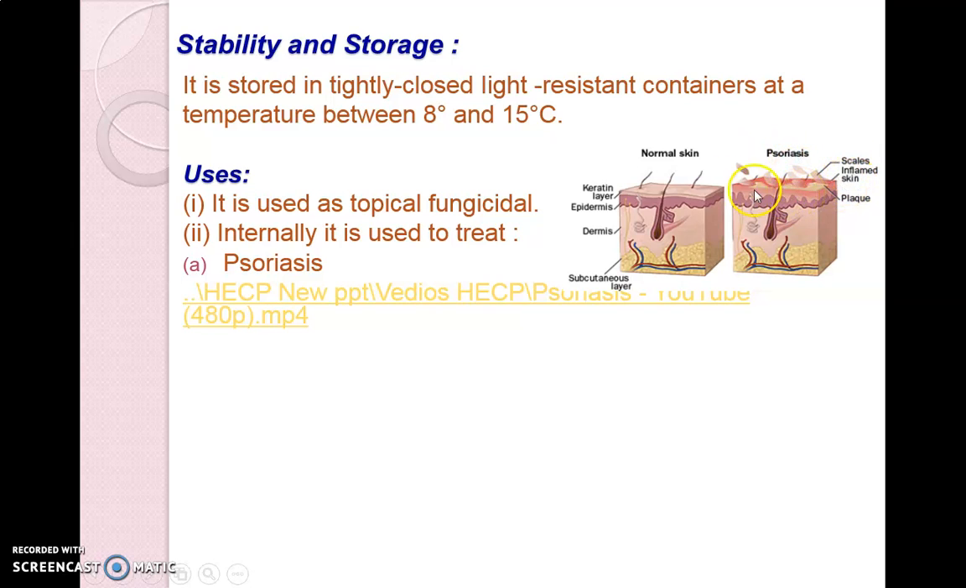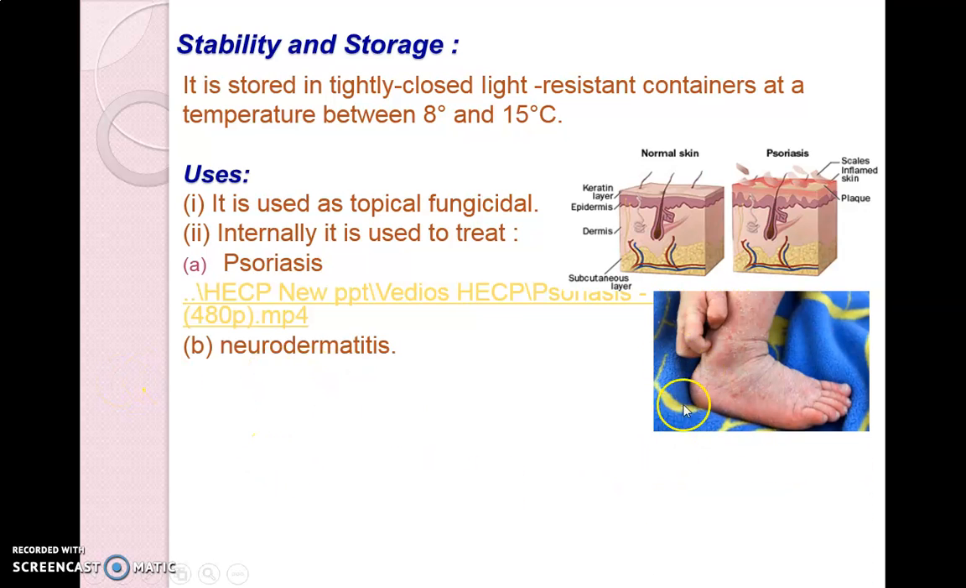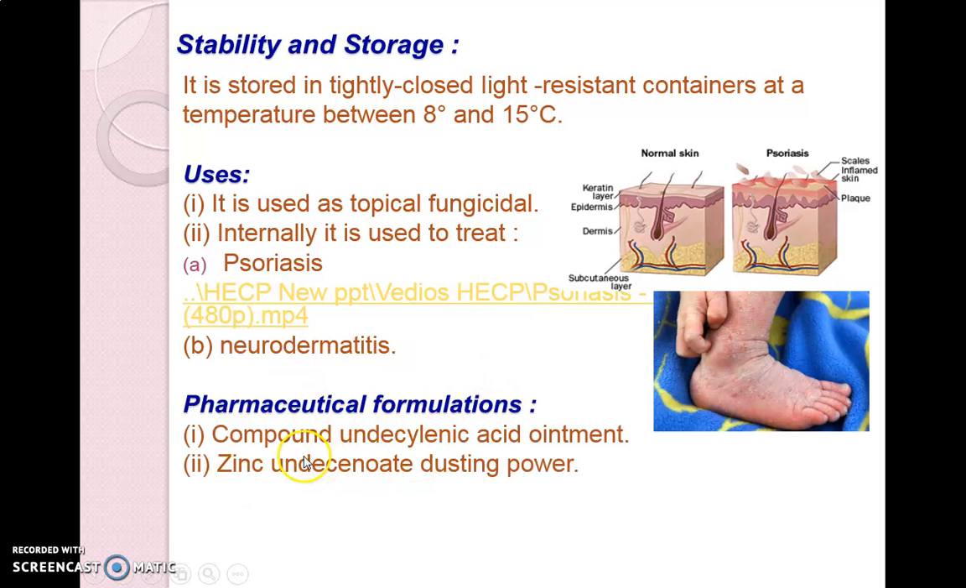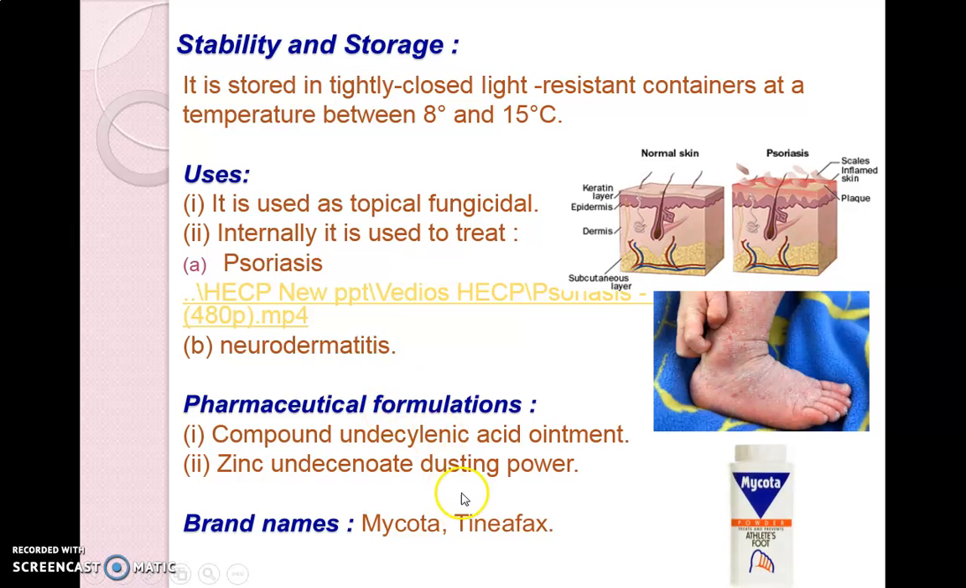The redness will be there. Such a type of infection is called psoriasis. You can see the animation; I have shared it on Moodle. Next, neurodermatitis, which is inflammation of the skin due to fungal infection, with itching. Next, pharmaceutical formulations include undecylenic acid ointment, then zinc undecenoate dusting powder, then Mycota and Teniafax. These are the brands for undecylenic acid. Mycota is a popular brand.